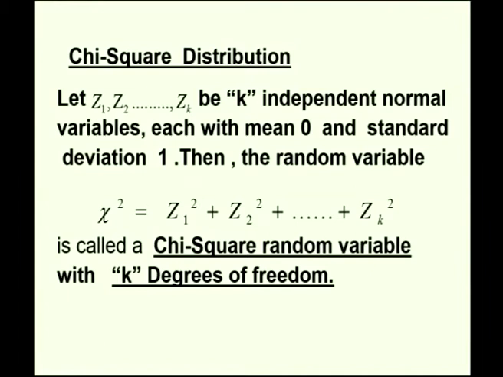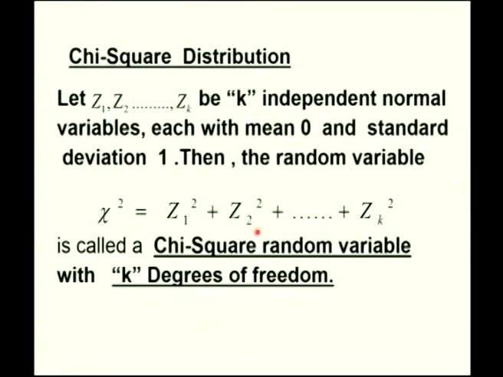Let z1, z2, up to zk be k independent normal random variables, each with mean 0 and standard deviation 1, called standard normal variables. Then the summation of the squares of these standard normal random variables is called a chi-square random variable with k degrees of freedom.